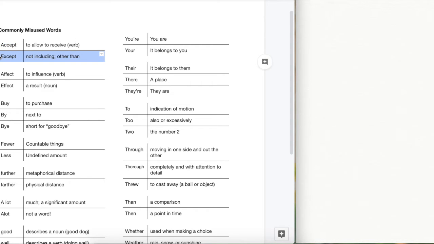Except is like an exception, okay? So it's not including, other than, it's different. So I like all different kinds of foods except, with an E, fish. So you're making an exception.